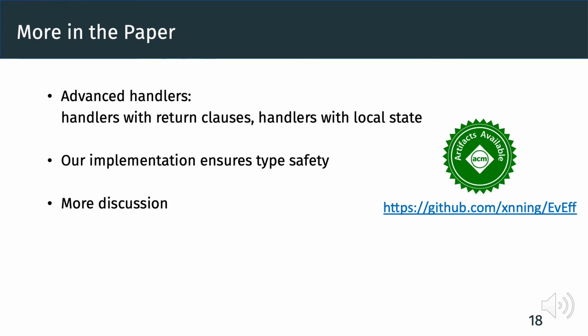Please read our paper for more details. In particular, we have provided utilities for more advanced handlers, including handlers with return clauses and handlers with local state. Moreover, the paper includes more implementation details and a discussion about how our implementation ensures type safety. We have also provided the artifact for our paper, including all the Haskell source code and the benchmarks, which can also be found in the GitHub link.